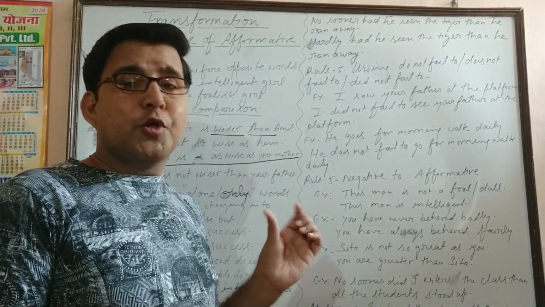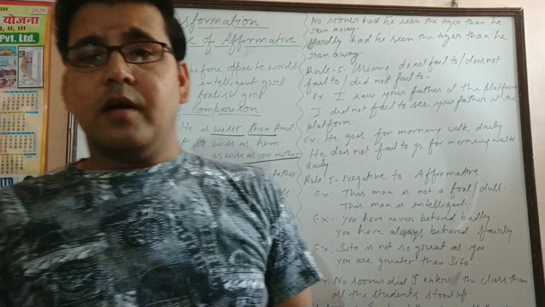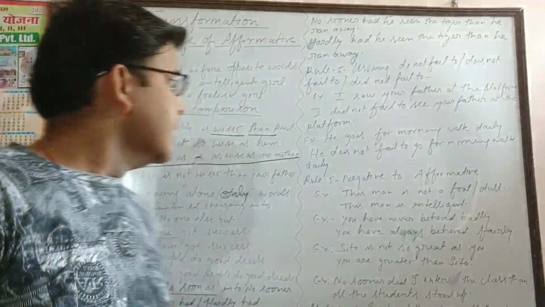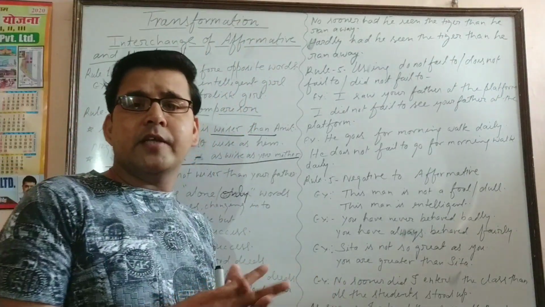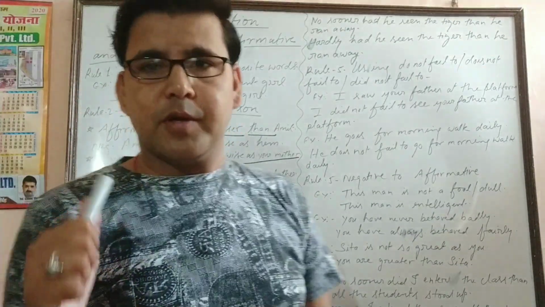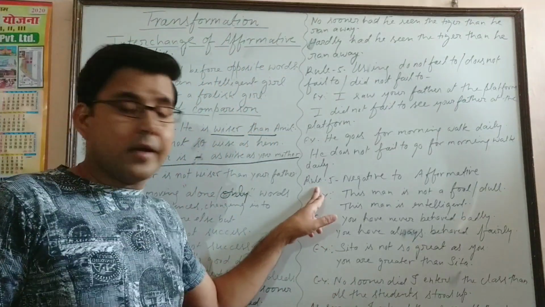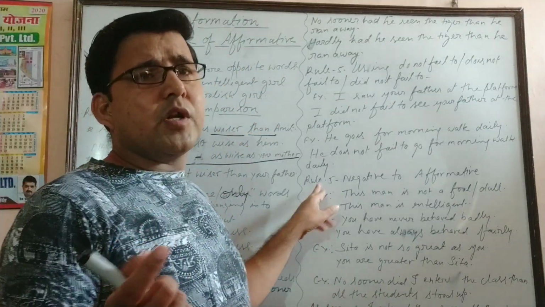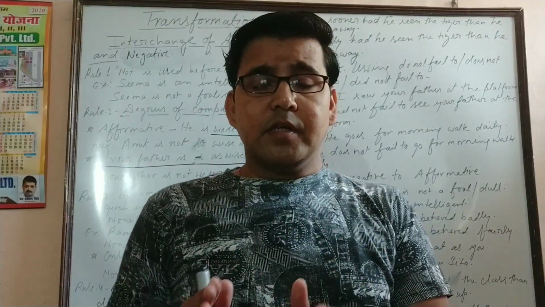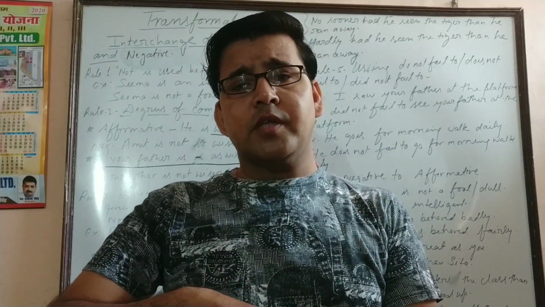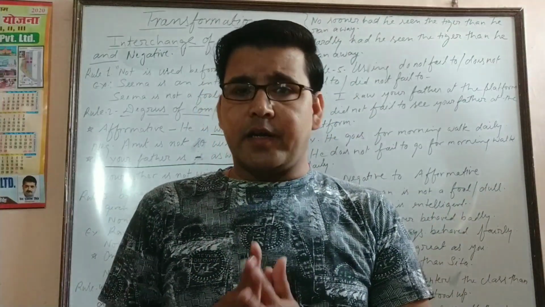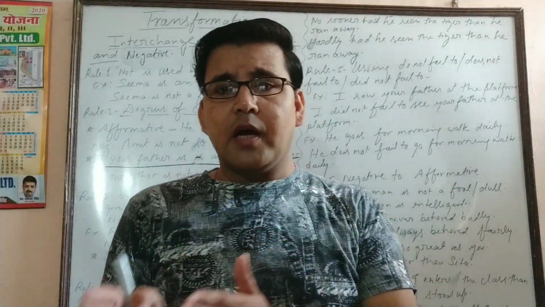Got it? So do not fail to and does not fail to are used in simple present tense and did not fail to for simple past tense. So according to the given tense in the sentence, you can change into negative by using do not fail to, does not fail to and did not fail to. Okay. Now next important thing. Lastly I would like to say to you, as I have started today from affirmative to negative, you can use all these things in the opposite way, like from negative to affirmative. Interchange between what? Negative to affirmative also.